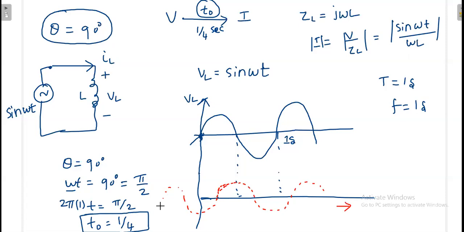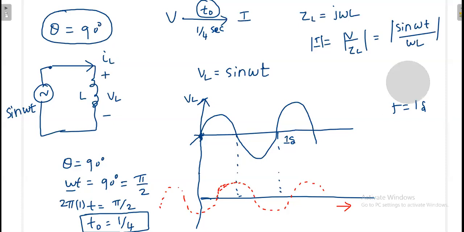If I have a waveform in red color, can you tell me what this waveform is mathematically? Plus sine or minus sine or plus cos or minus cos? In the first diagram, you concentrate on the second diagram. Please tell me quickly. Minus cos. Yes, very good. Minus cos.